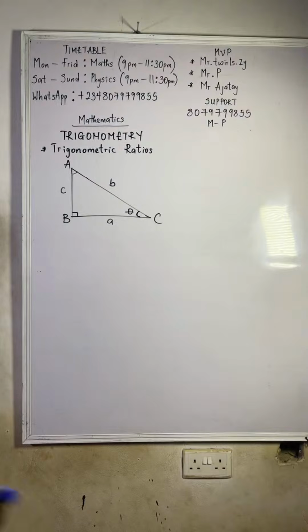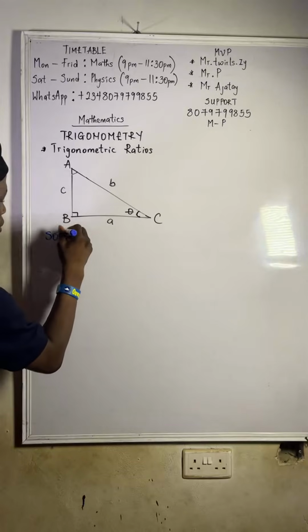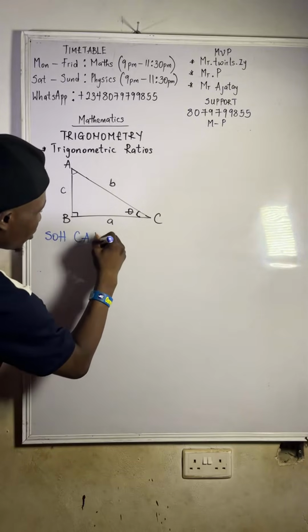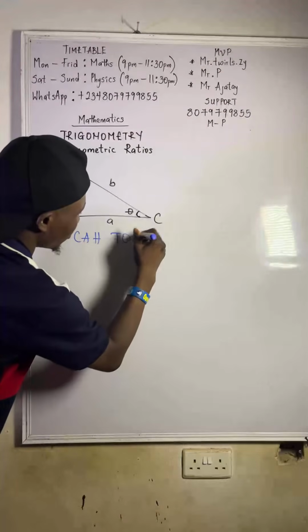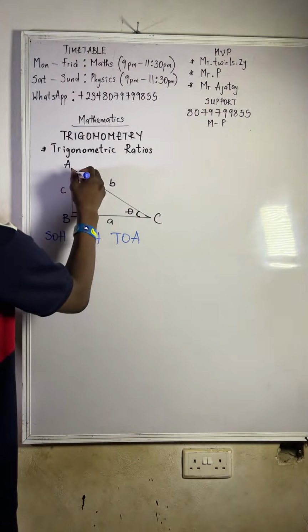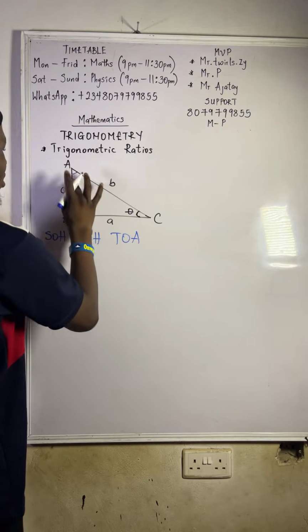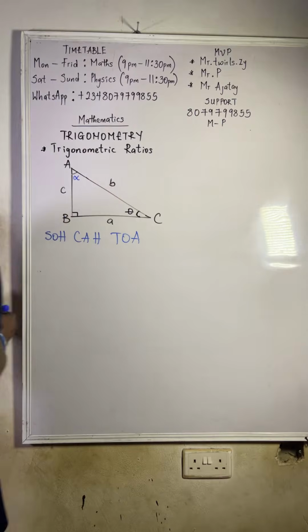So now let's derive our SOHCAHTOA from the word SOHCAHTOA. I know many of you have heard about SOHCAHTOA. Now what does it mean? Okay, let's call this guy here angle alpha. So here is theta. Let's call here alpha.